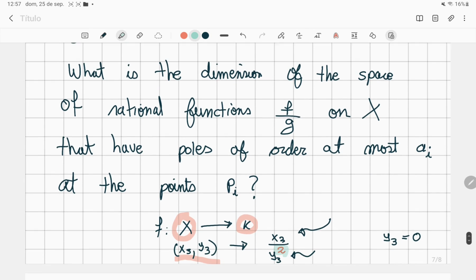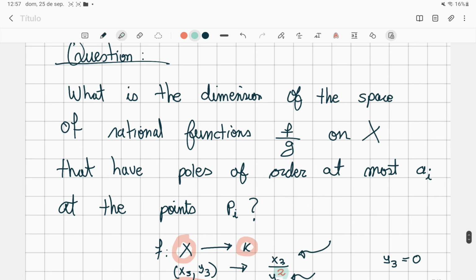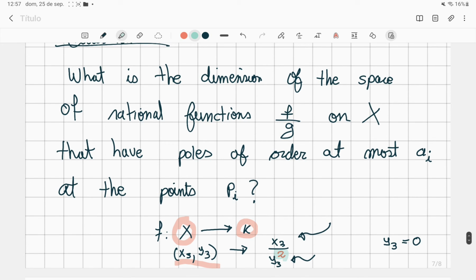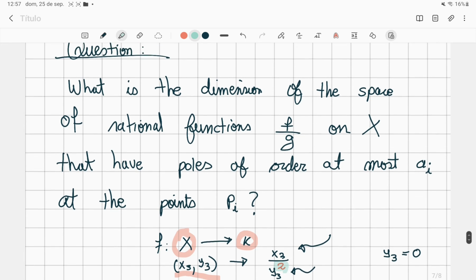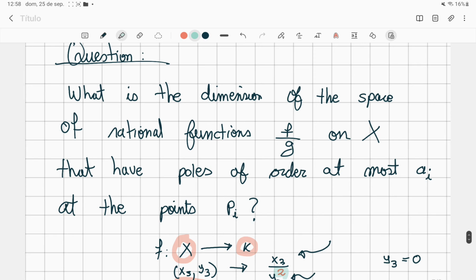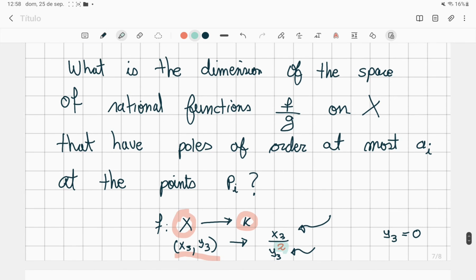So the question here is asking us, for example, in this case, what is the dimension of the space of rational functions on the curve X that have poles of order at most 2 at the points, for example, p3 and p2? So this was the question, and the Riemann-Roch theorem answers this question. So the Riemann-Roch theorem will tell us what is the dimension of this space.